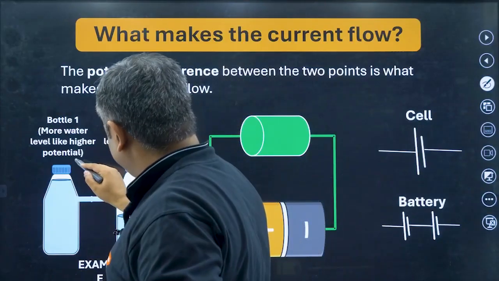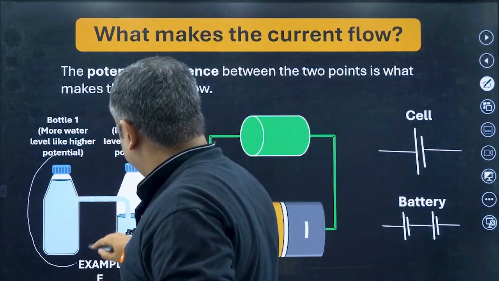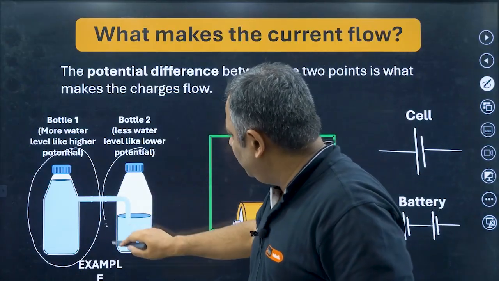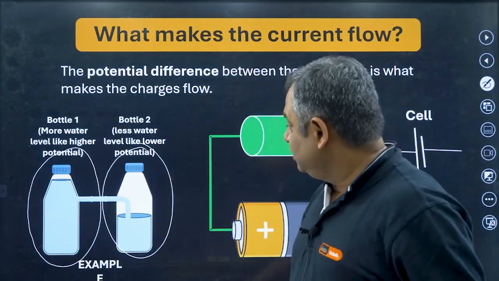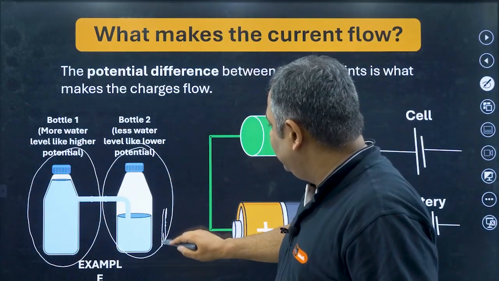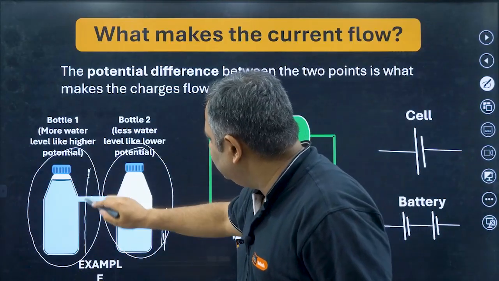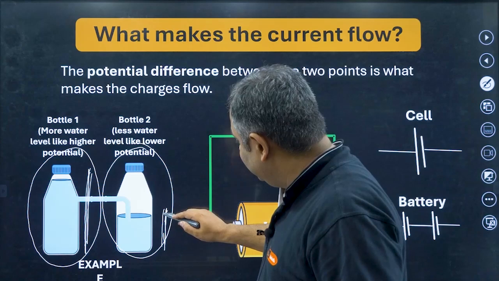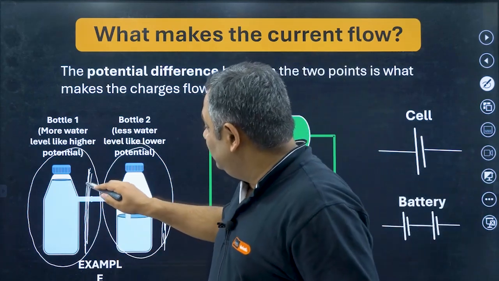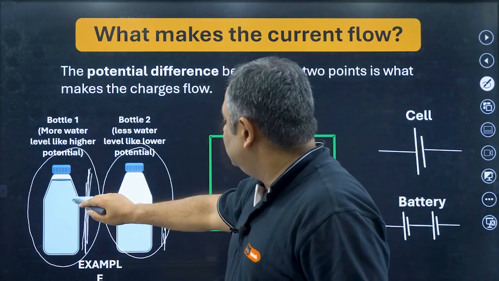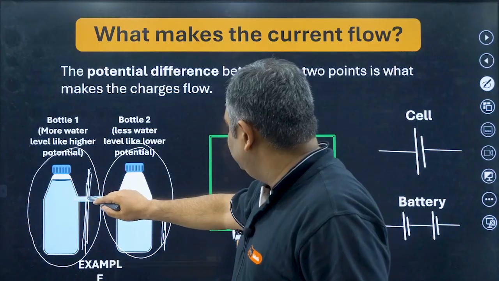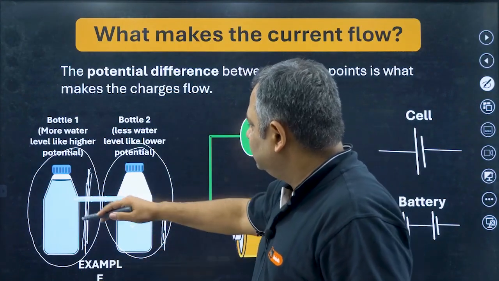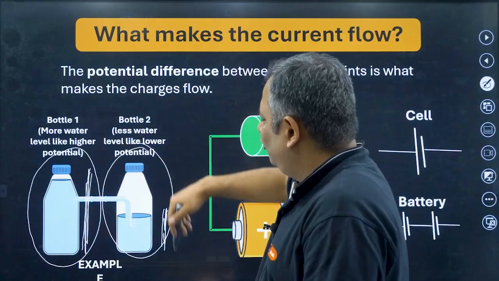If we consider this bottle, it is full and has some water. The level of the water here is lower than the level of the water here. So you would see that water is flowing from this bottle to this bottle, because here it is at height, it will flow. You would have seen this.